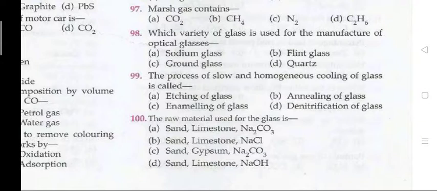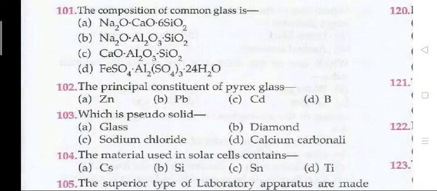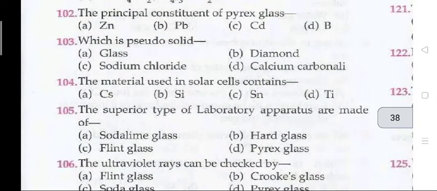Question 99. The process of slow and homogeneous cooling of glass is called. The right answer is B, annealing of glass. Question 100. The raw material used for the glass is. The right answer is A, that is sand, limestone or Na2CO3. Question 101. The composition of common glass is A, Na2O.CaO.6SiO2. Question 102. The principal constituent of Pyrex glass is.